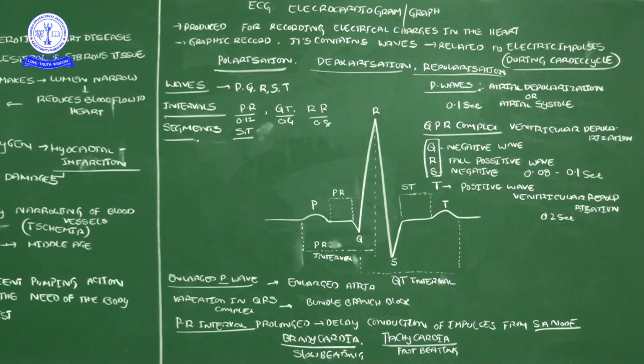I think you have seen in several movies how the ECG is taken. Okay, one computer-based graph is there, and they will take a paper print also. So that paper print indicates the electric impulse of the heart. So here the graph recording contains several waves.